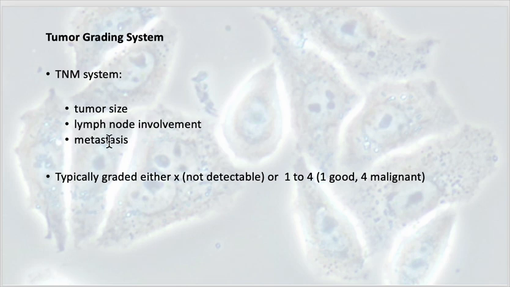So based on the size, if it's in the lymph nodes and if it has spread, there is a particular grading system of being graded as, 0 would be not detectable, and then 1 would be on the lower end, 4 would be malignant. So 4 is being the highest grade or the worst.